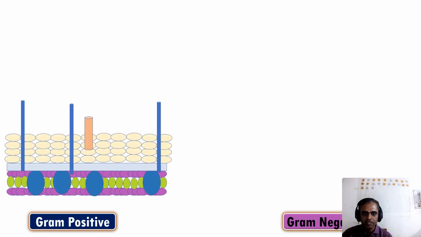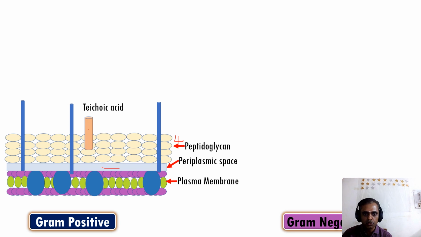You can see this layer is known as the plasma membrane, and the central layer is known as the periplasmic space, followed by multiple layers of peptidoglycan. You can see there are multiple layers, 1, 2, 3, 4, of peptidoglycan, and some other structures are present. One structure is known as teichoic acid, and another is lipoteichoic acid. That is all about the gram positive cell wall structure. Otherwise, it is a very simple structure.